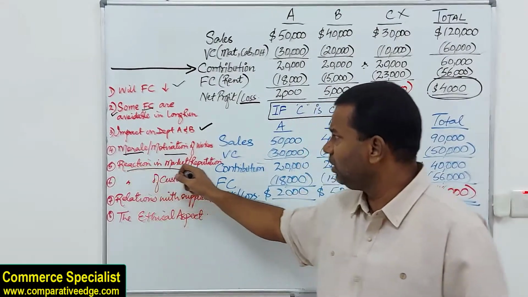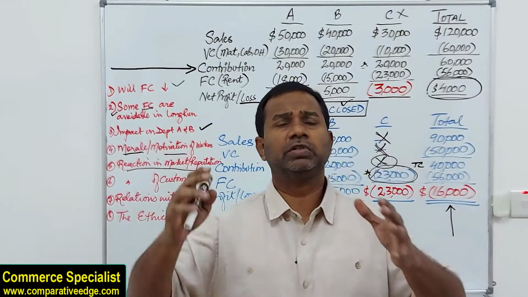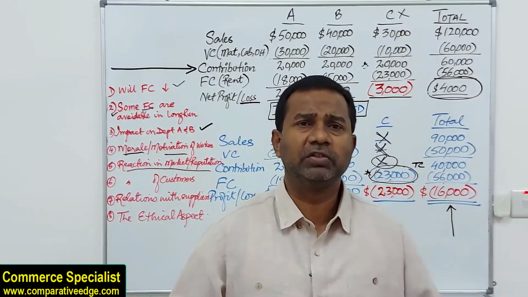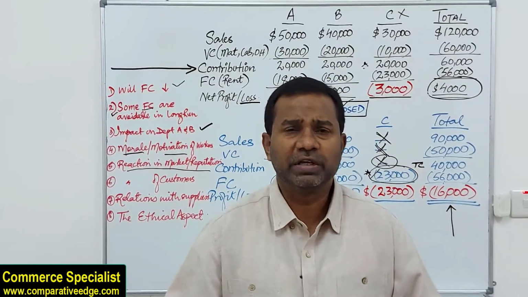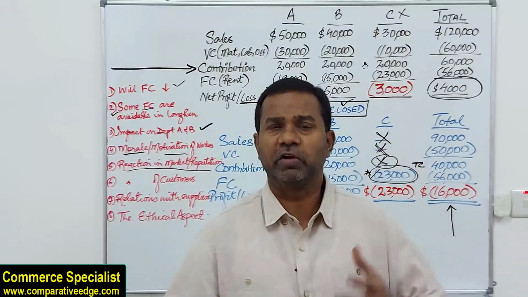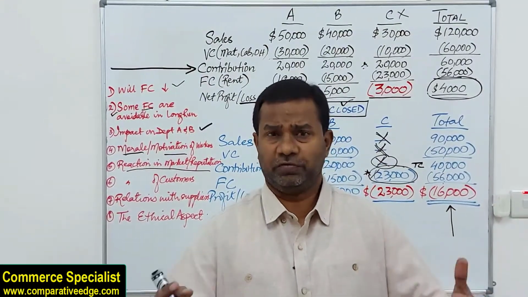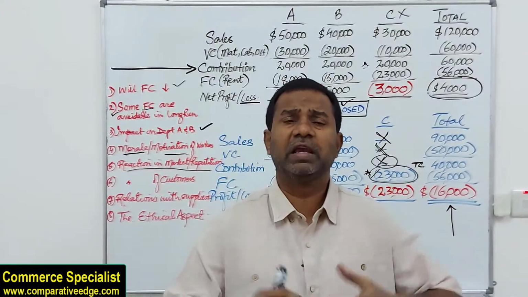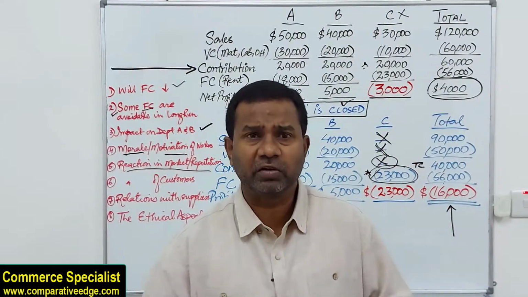Then reaction in the market and reputation of the company. When a business closes down its department or one branch, it gives a very negative signal in the market. So how do competitors react? They may take it as an opportunity. They may think that you, one of the strong competitors, are becoming weak. They cannot sustain business anymore. How would your customers react to that?